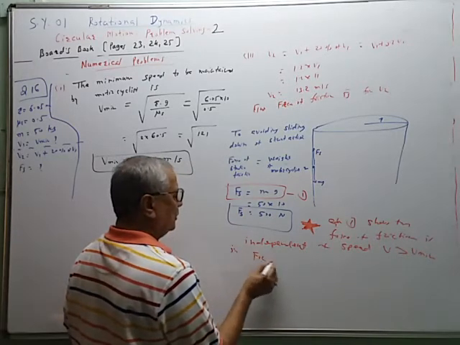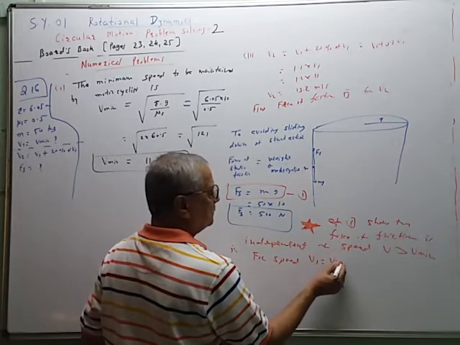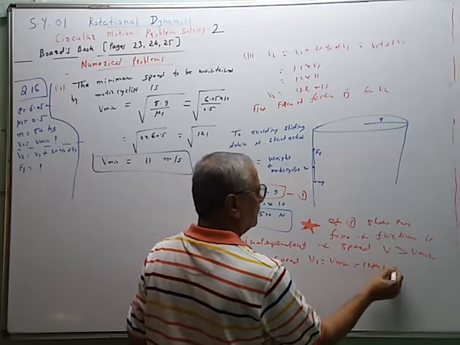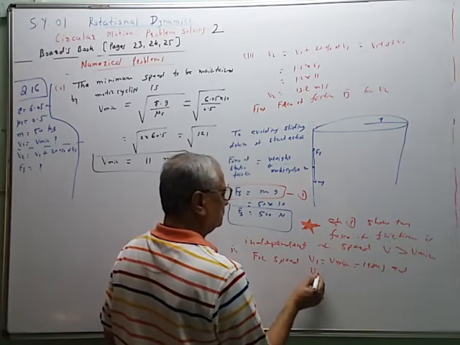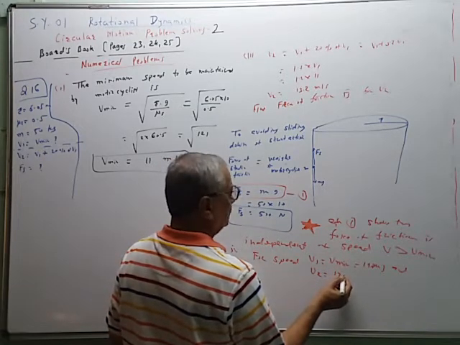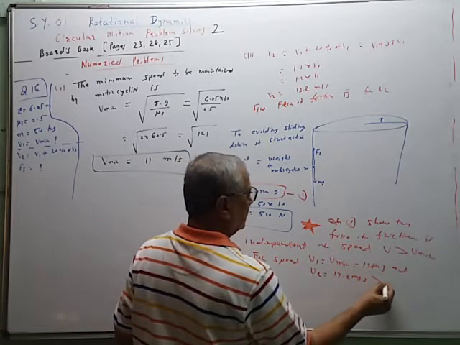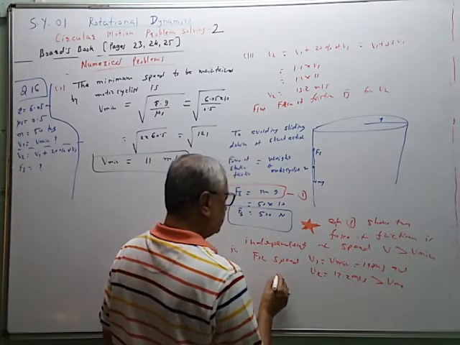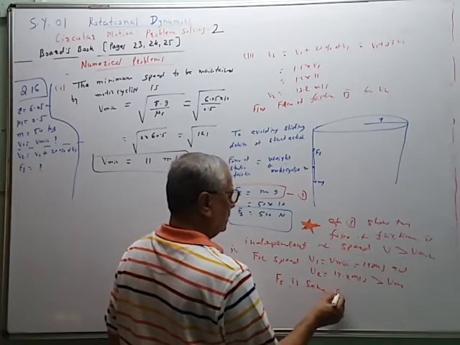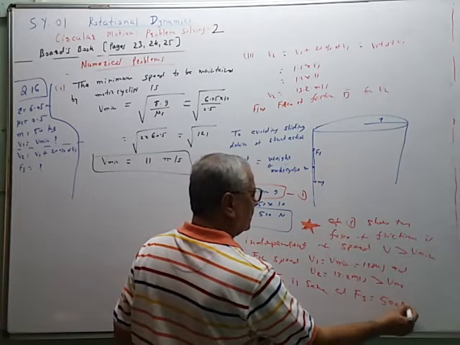That is, for speed v1 equal to v minimum equal to 11 meter per second, and v2 equal to 13.2 meter per second greater than v minimum, Fs is the same and given by Fs equal to 500 Newton.